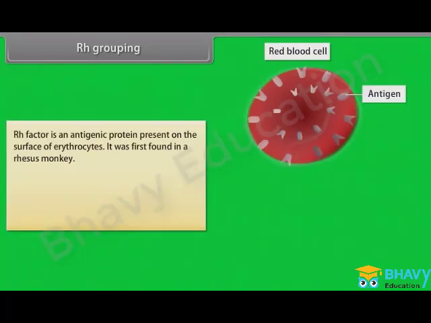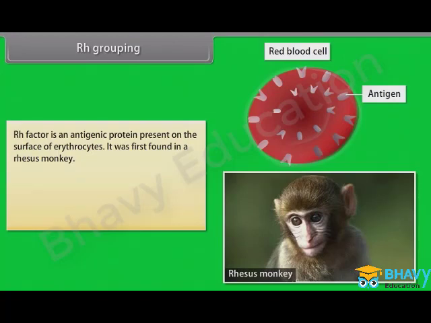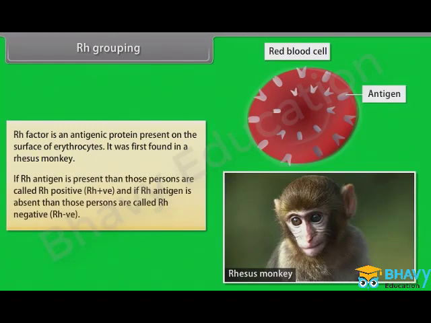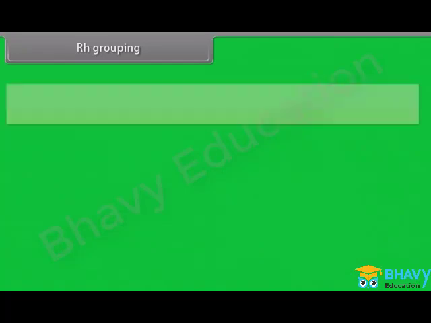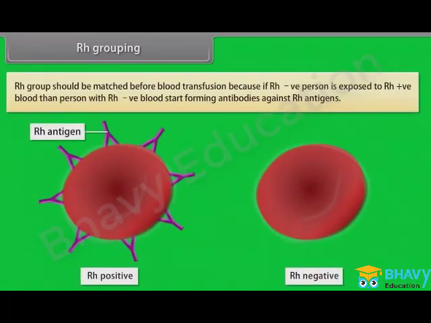RH grouping. RH factor is an antigenic protein present on the surface of erythrocytes. It was first found in a rhesus monkey. If RH antigen is present, then those persons are called RH positive, and if RH antigen is absent, then those persons are called RH negative. RH group should be matched before blood transfusion, because if an RH negative person is exposed to RH positive blood, the person with RH negative blood starts forming antibodies against RH antigens.